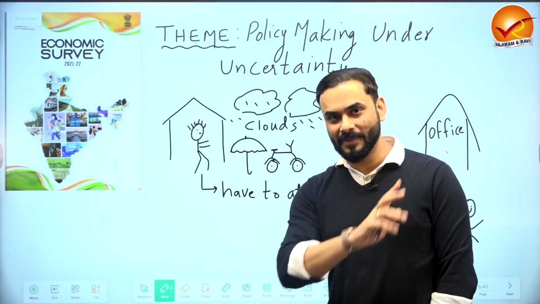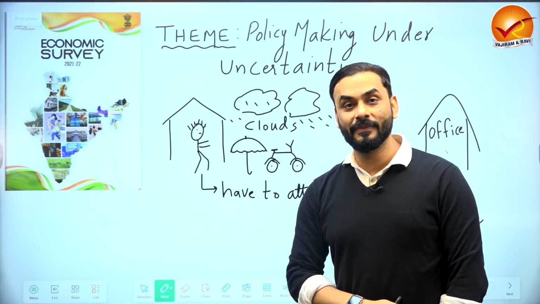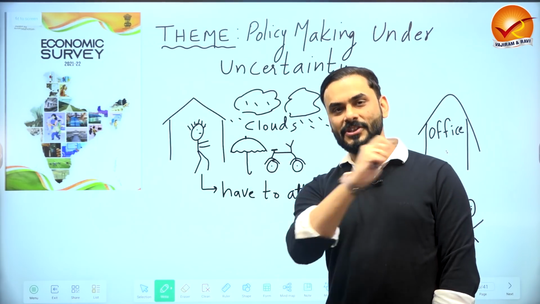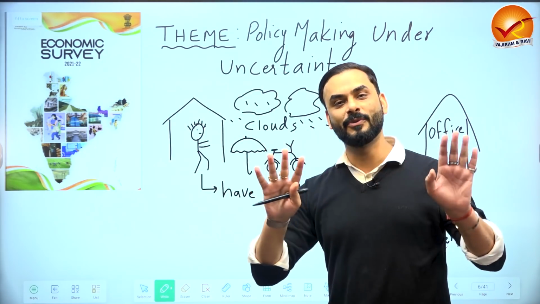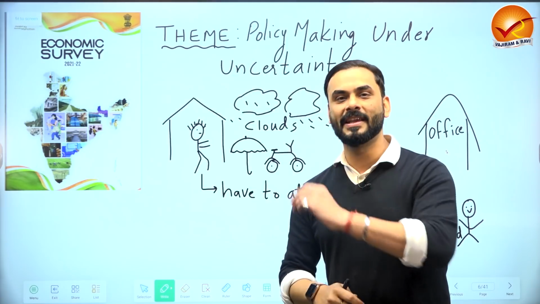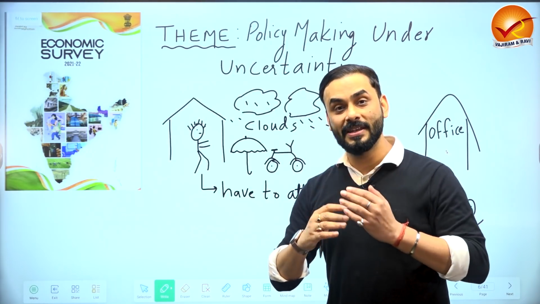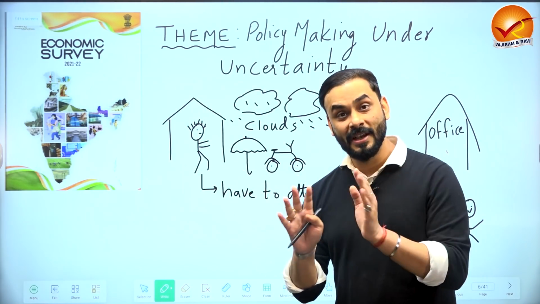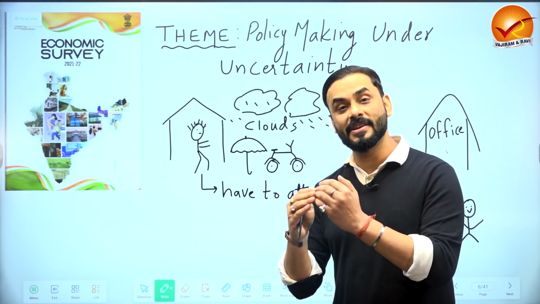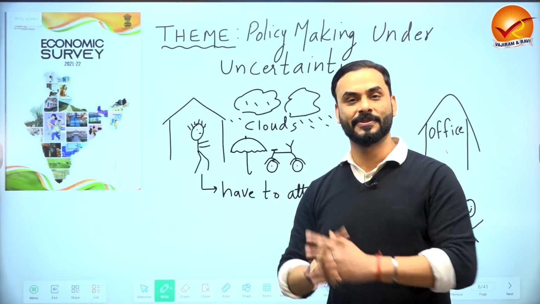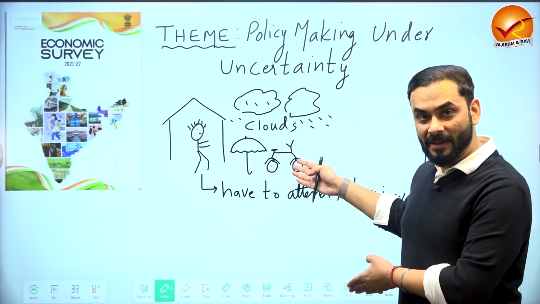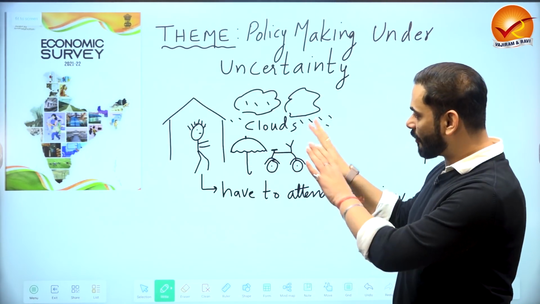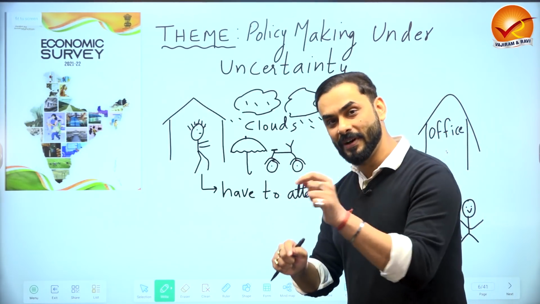So did you observe something interesting? That there was uncertainty, whether it will rain, whether it's going to be heavy rain or it's not going to rain. So whenever you have uncertainty in life, where you are confused, you have no idea what is happening, even in that case, you can create policies, you can take some steps which look very logical, which might not give you the results, but the steps would be logical and there is a high expectation that it will give you good results. Like you have kept an umbrella, you have taken a bike and you have collected information whether it will rain or not. So yes, you have adopted a logical approach in the situation of uncertainty.